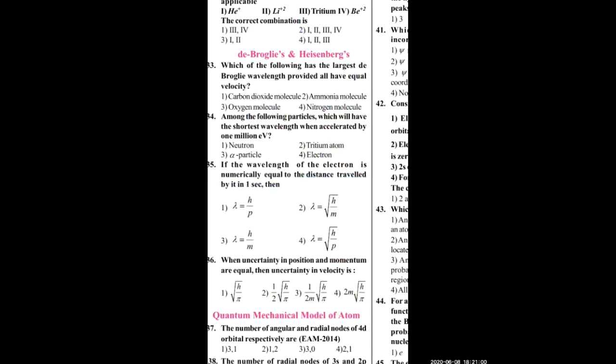If it is done, put a tick mark. I'll go to the next one. Lambda is equal to h by mv, lambda v is equal to h by m, lambda square is equal to h by m, lambda is equal to root over h by m. Option 2. Fine. We'll go with the 36th question.